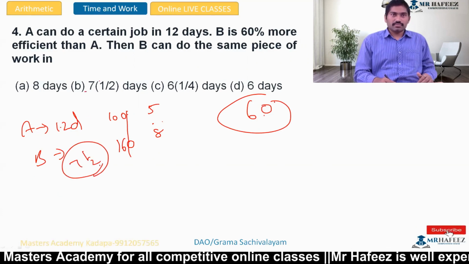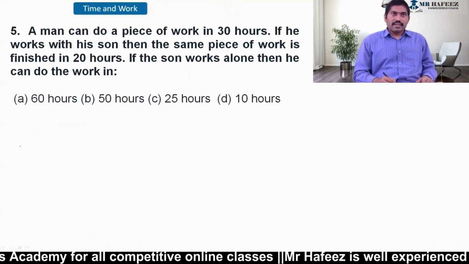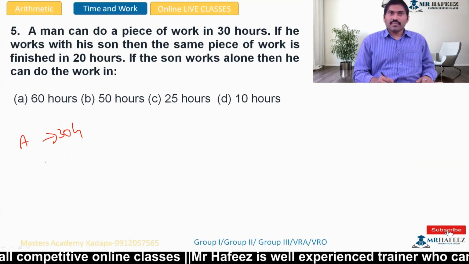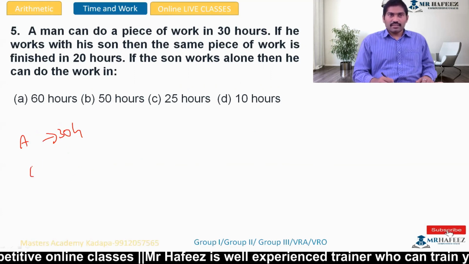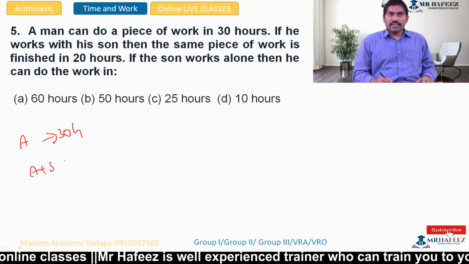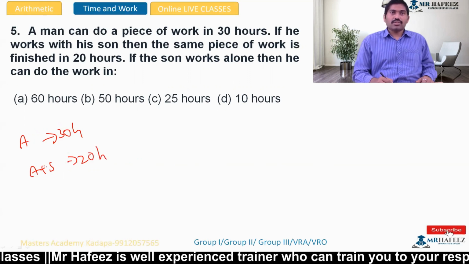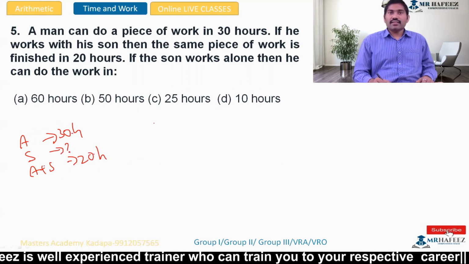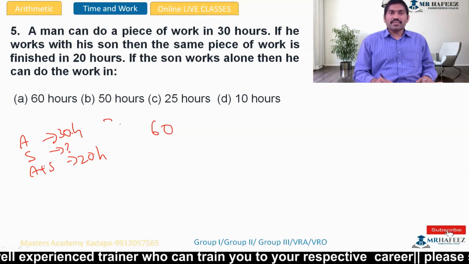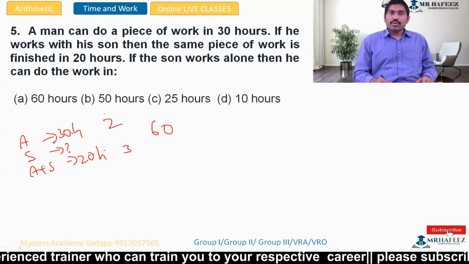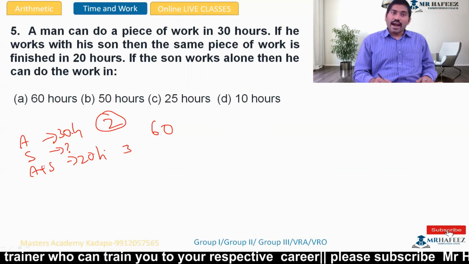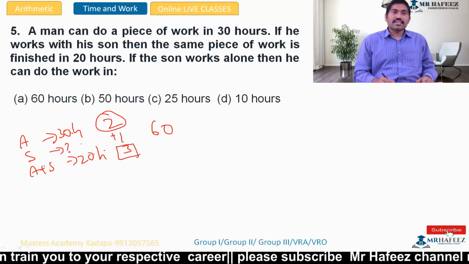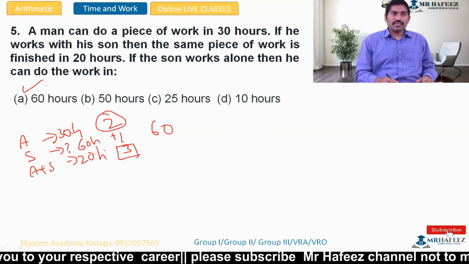Answer over. Right. Next. A man can do a piece of work in 30 hours. If he works with his son, A plus son, work is finished in 20 hours. So the son works alone in how many hours? 30 and 20, LCM is 60. 30, 2 times. 20, 3 times. So 2 works by A. Son added, then it is 3. So 2 plus 1. So answer is 60 by 1, 60 hours.